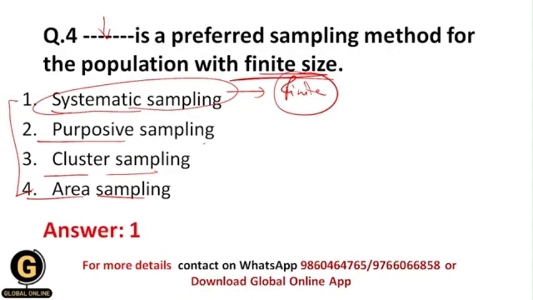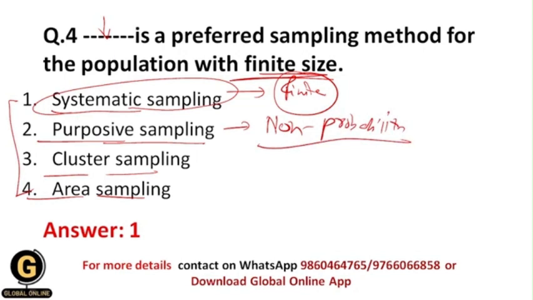Now what is purposive sampling? Purposive sampling is a non-probability sampling technique, because here the researcher doesn't use the random sampling method. The researcher doesn't randomly select the participants from the target population. Here the researcher has a specific kind of characteristic in mind, and based upon that characteristic only the researcher selects the preferred participants.